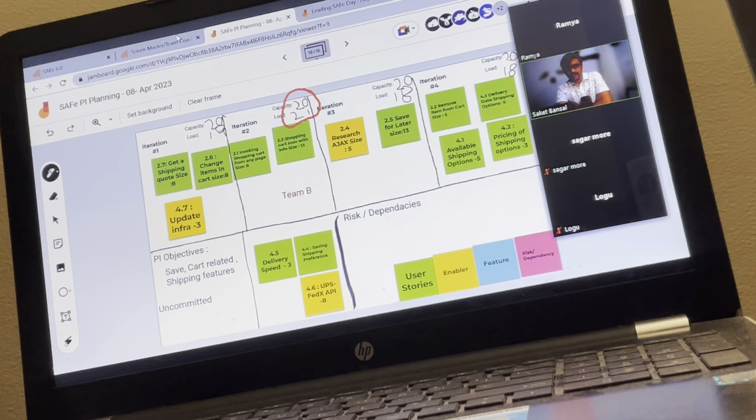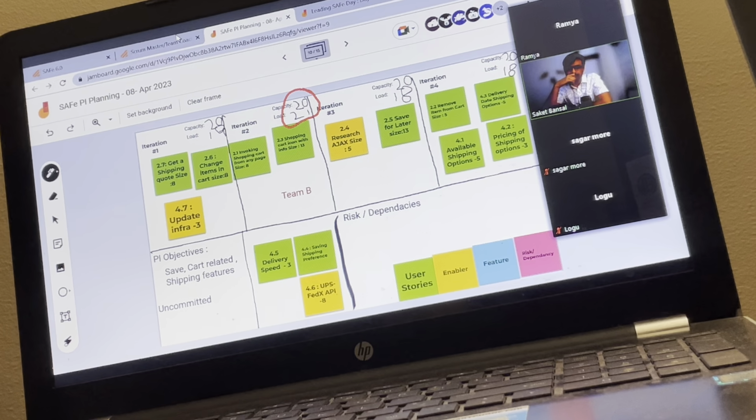So you should know how to explain this. People will ask questions when you present this. They will ask, how are you going to do this? So you probably say, yes, it's 21, but I think we will be able to manage it. You should be able to explain that. Because these estimations are not in hours, they are not very crystal clear. There is a variance, sometimes positive, sometimes negative. So you may have the confidence of saying 1 point we will be able to handle. Probably you have the capacity.